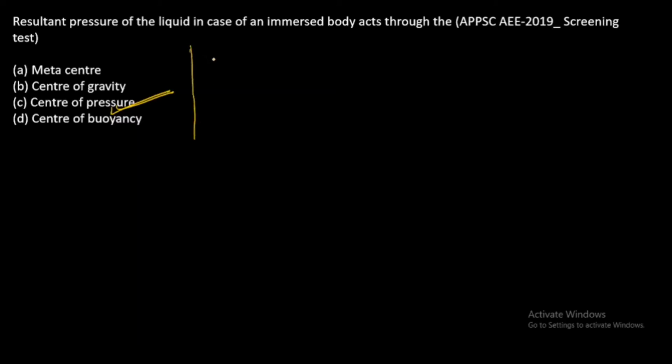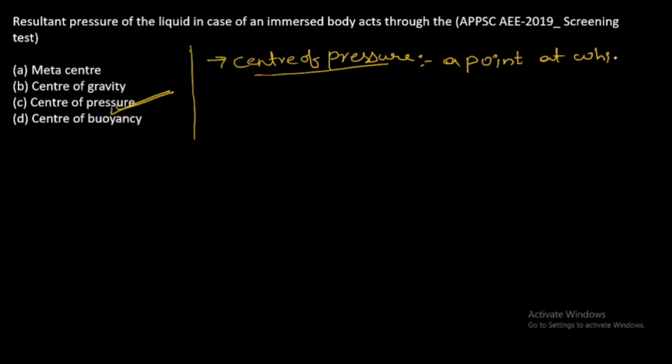Here we will discuss some points. First, center of pressure. Center of pressure is nothing but a point at which resultant pressure force is going to act.